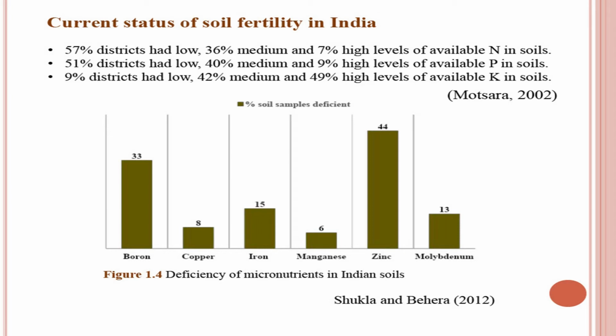Then 51% of districts in India had low phosphorus, 40% have medium phosphorus and 9% have high phosphorus. So far as potash is concerned, 9% of districts had low, 42% of districts have medium and 49% of districts have a high level of available potassium in soils. That means, if the soil is low in nitrogen, phosphorus or potassium, then external application of nutrients becomes very essential.